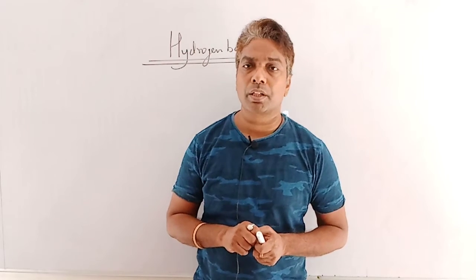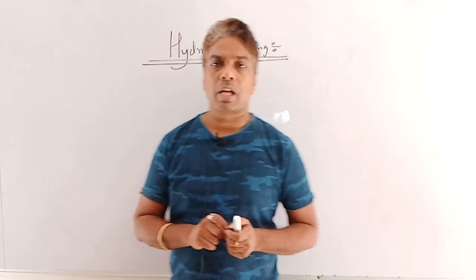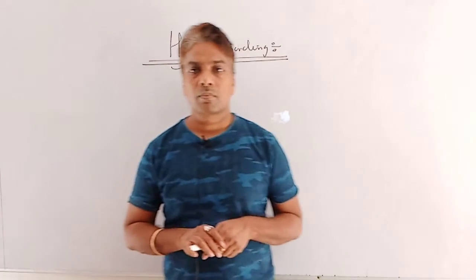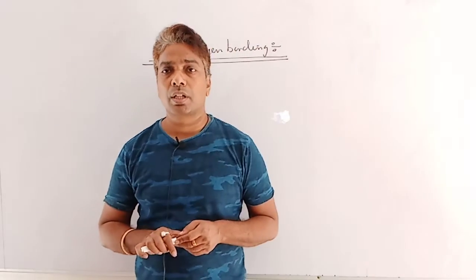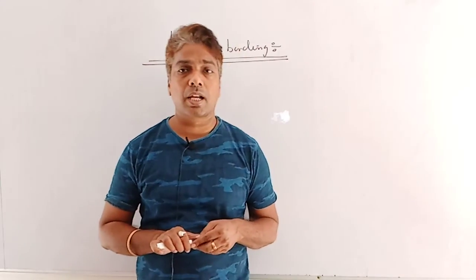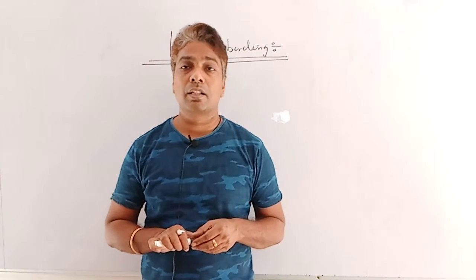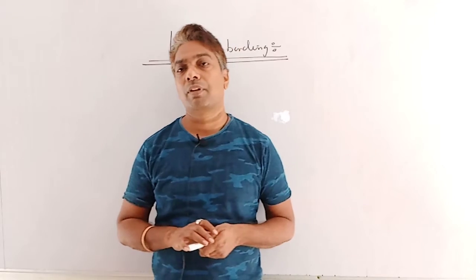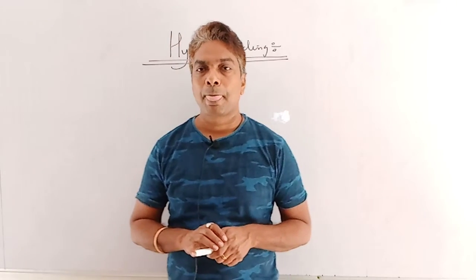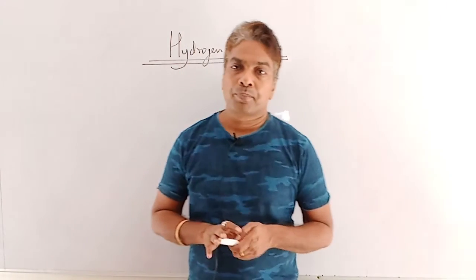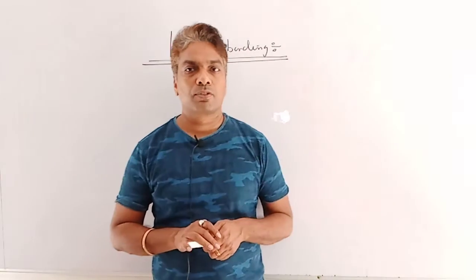So we have two conditions to obey simultaneously. Clear?